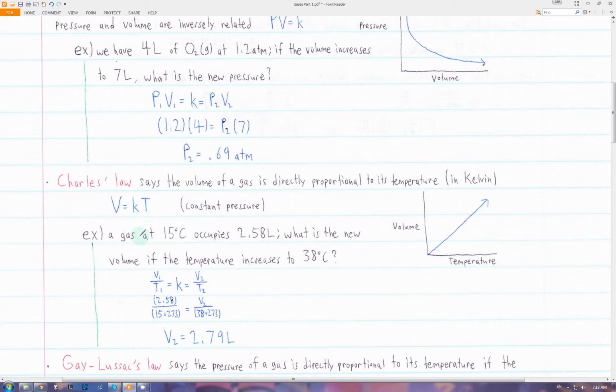If we have a gas at 15 degrees Celsius that occupies 2.58 liters, and we increase the temperature to 38 degrees, we can find the new volume because V divided by T is always a constant. We can just plug the initial volume and temperature in and set that equal to the final volume over the final temperature. Make sure with these gas laws that you convert your temperatures to Kelvin. The final volume will be 2.79 liters. So the volume increases as well when we increase the temperature.